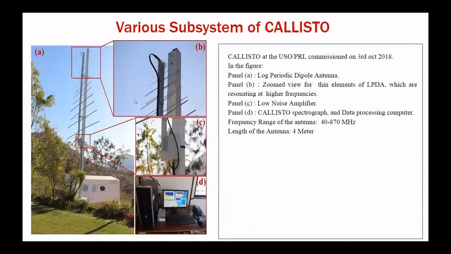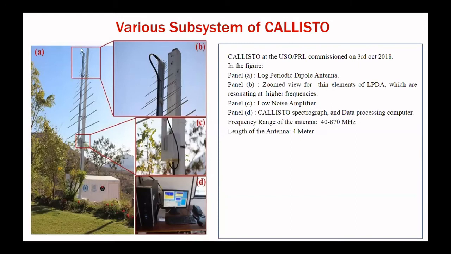These are the various subsystems of the Callisto spectrograph. You can see here, this is the 4-meter long log periodic dipole antenna. Here you can see the lowest element that corresponds to the lowest frequency, that is 40 megahertz, and the uppermost, thin element corresponds to the highest frequency, that is 870 megahertz. Basically, a log periodic antenna is an array. I will explain it later, how we designed it.